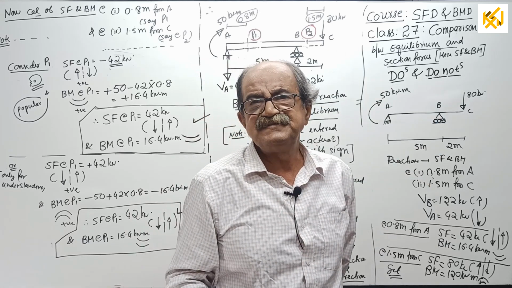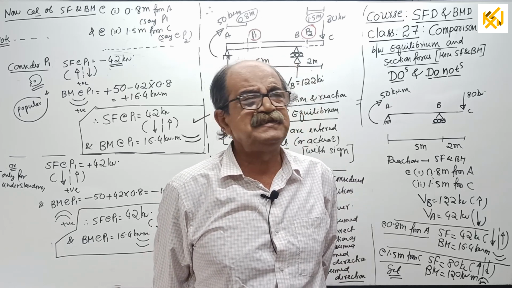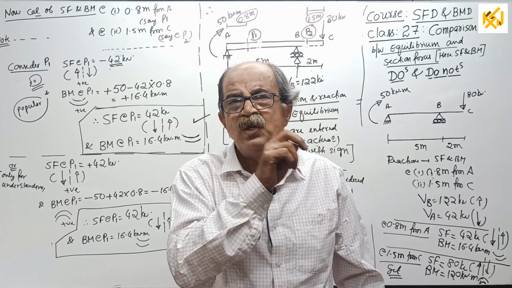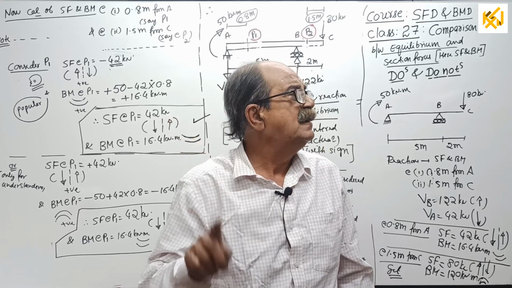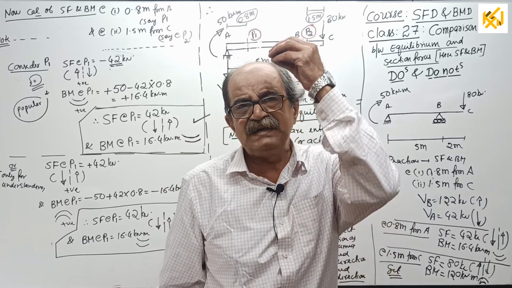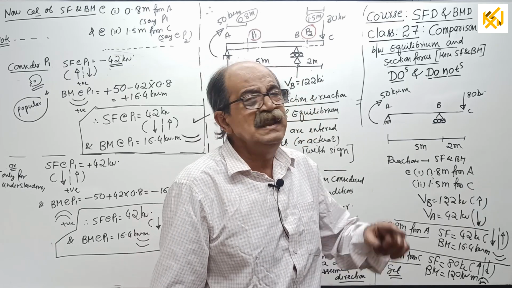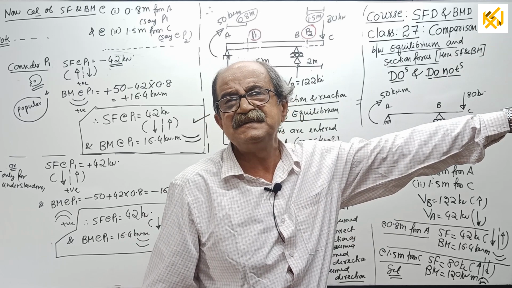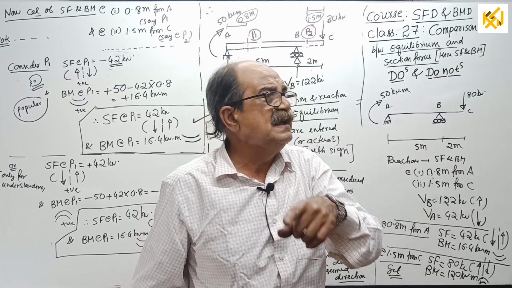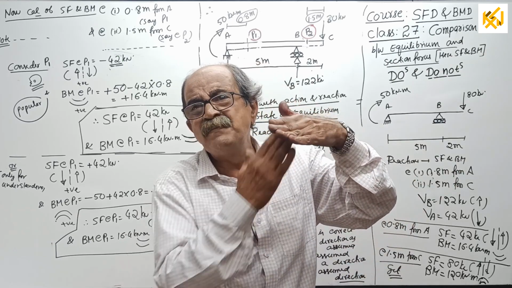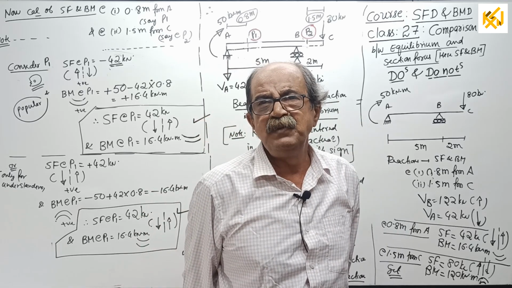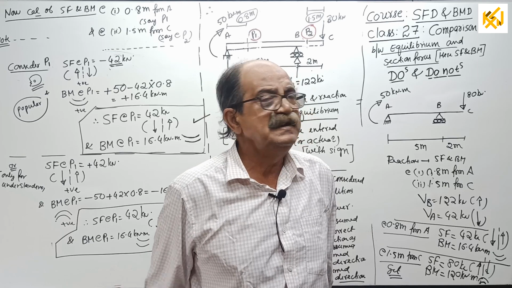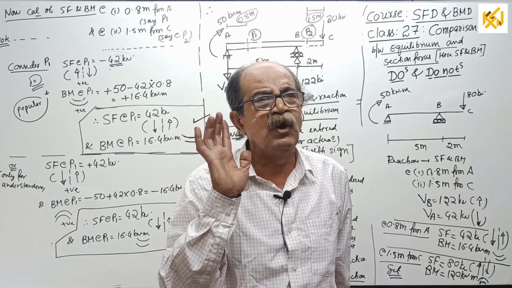But the sign for sigma V and sigma M has absolutely no effect on the answer. Irrespective of whatever sign you take, the sign of the answer depends on whether the assumed direction is correct or wrong. If you get plus, enter the value in the same direction as assumed. If you get negative, enter it in the opposite direction. Direction based equilibrium I told, over.